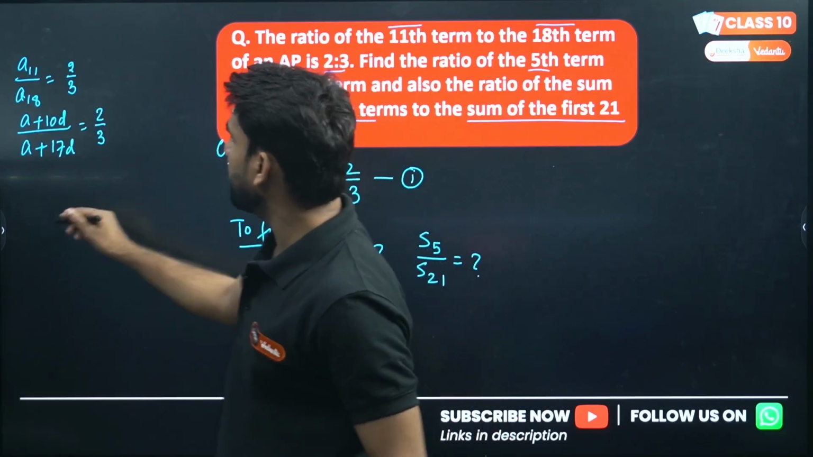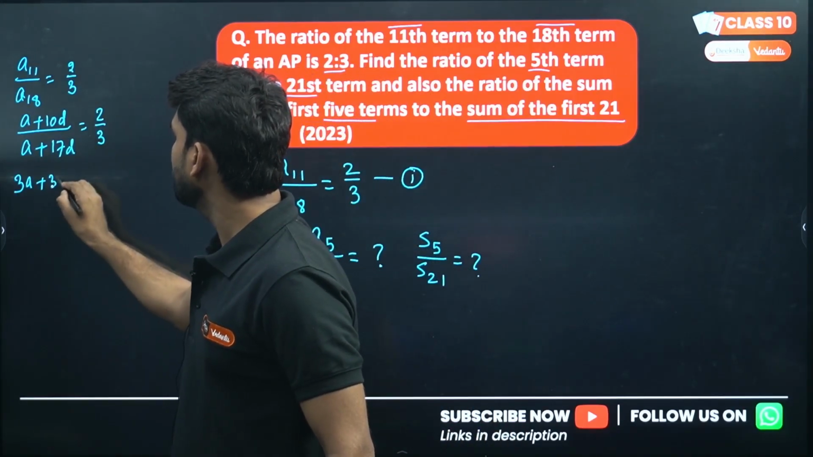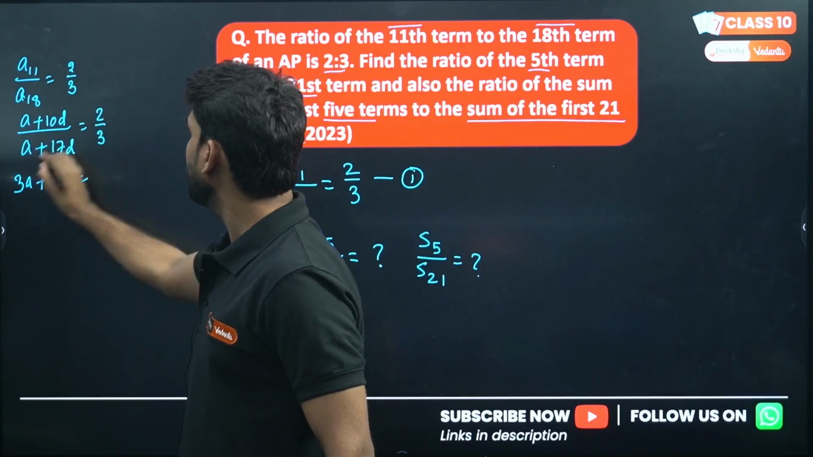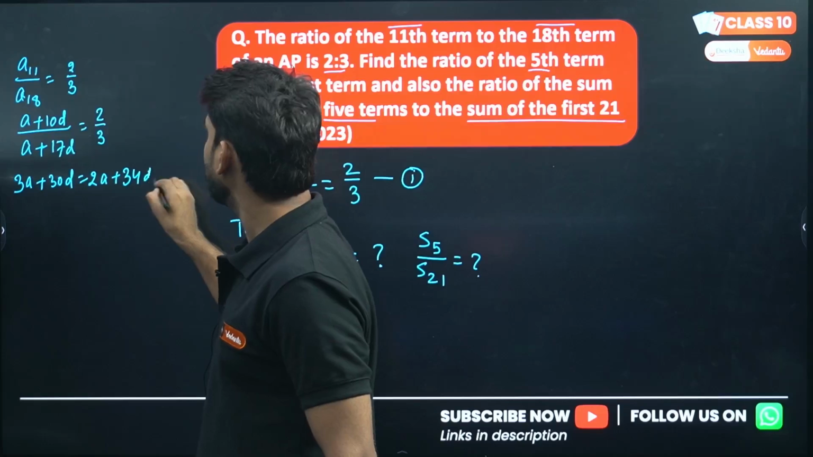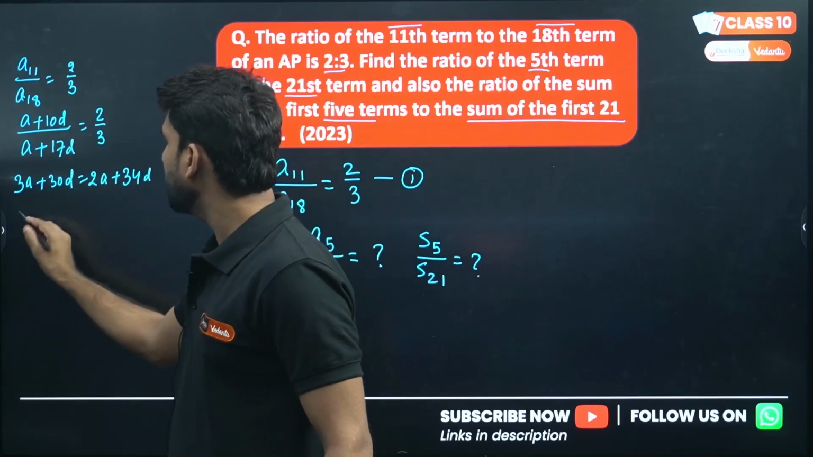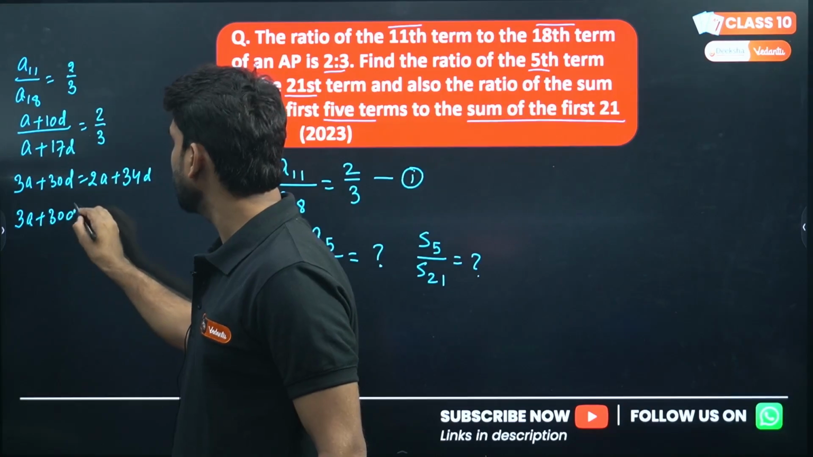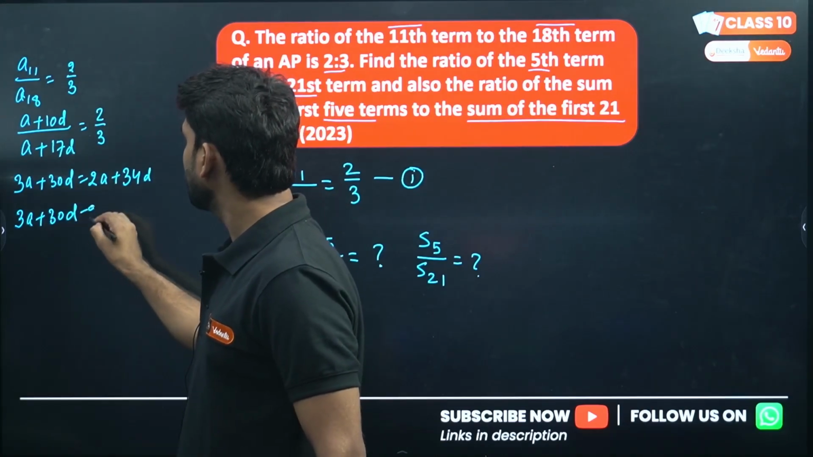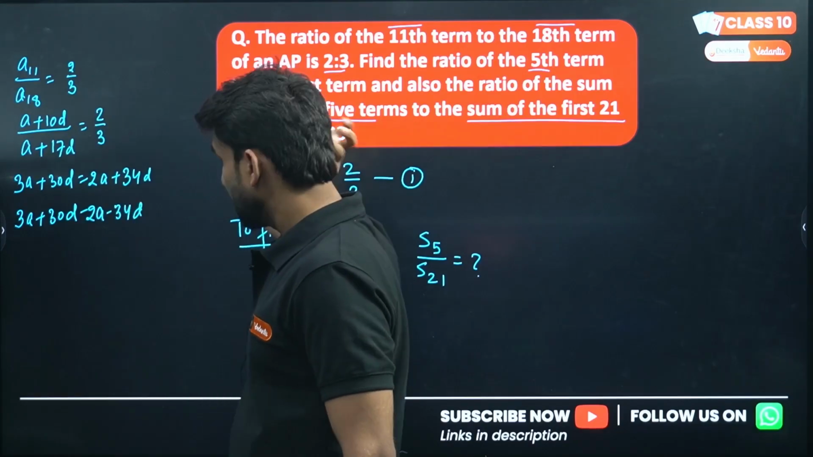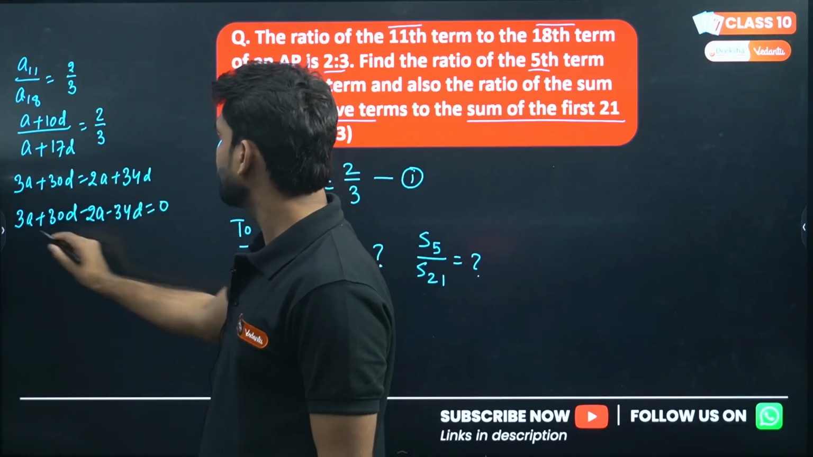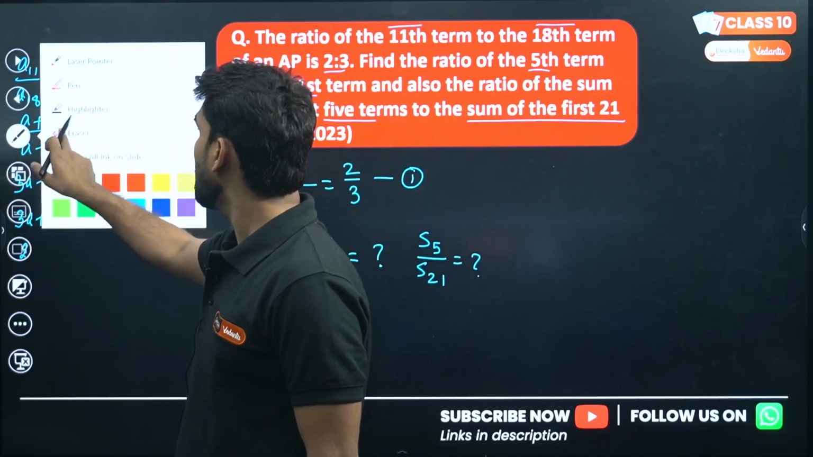Okay, so cross multiply: 3A plus 30D will be 2A plus 34D. Right? And here 3A, 2A. So 3A plus 30D, we can shift this side, minus 2A minus 34D equals 0. So 3A minus 2A will be A,